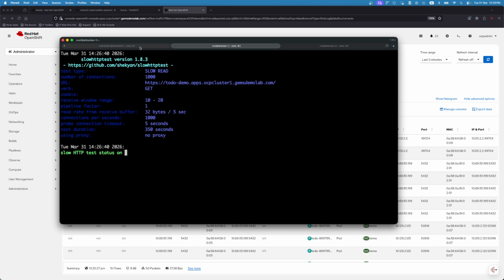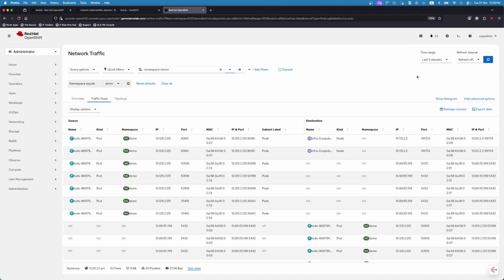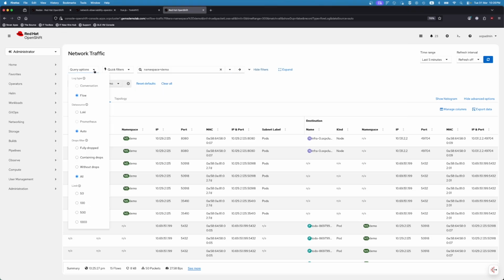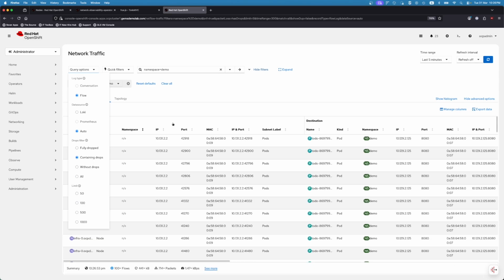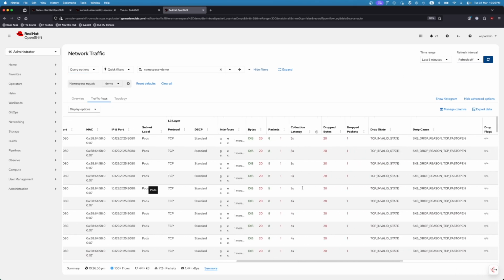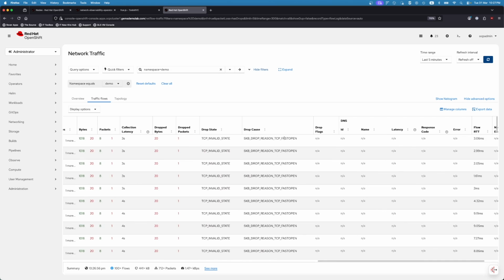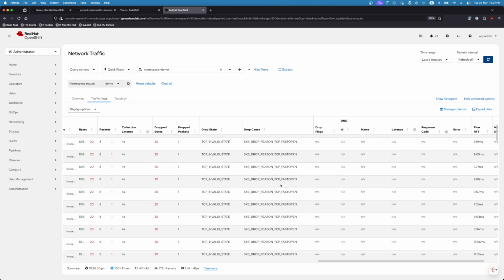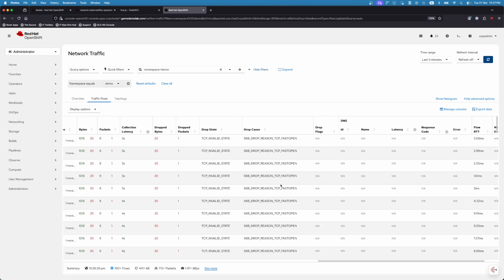So what happens then is we will start to expect drops to happen within the environment. If I were to filter traffic that contains drops, you can start to see packets that are dropping. So this is actually a symptom that something is going on within the environment itself.